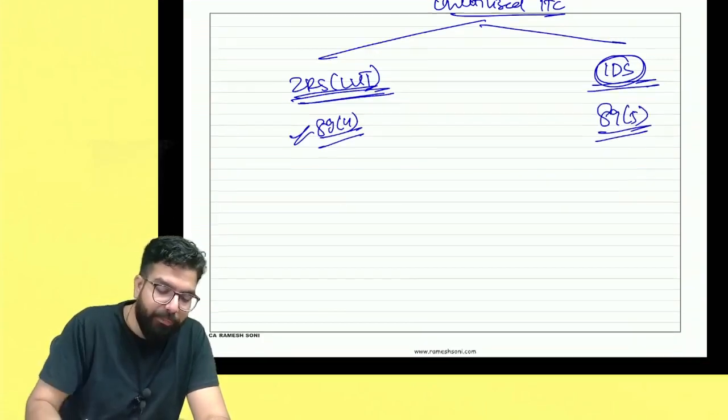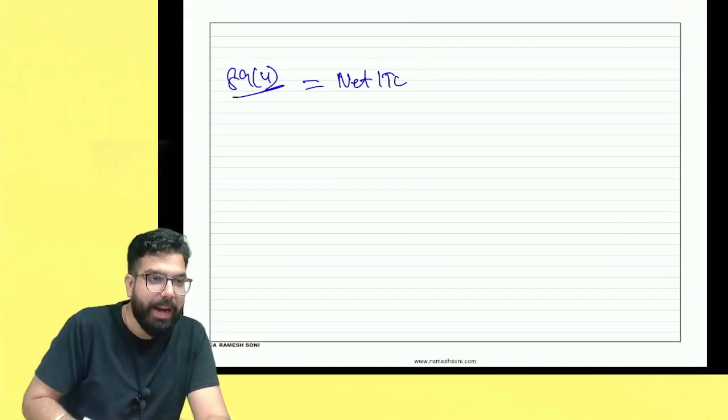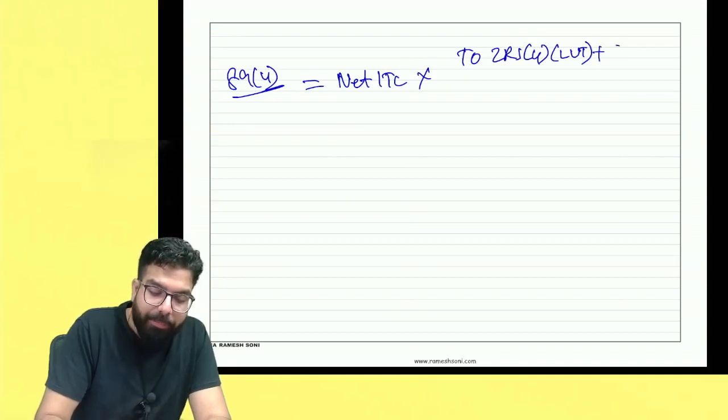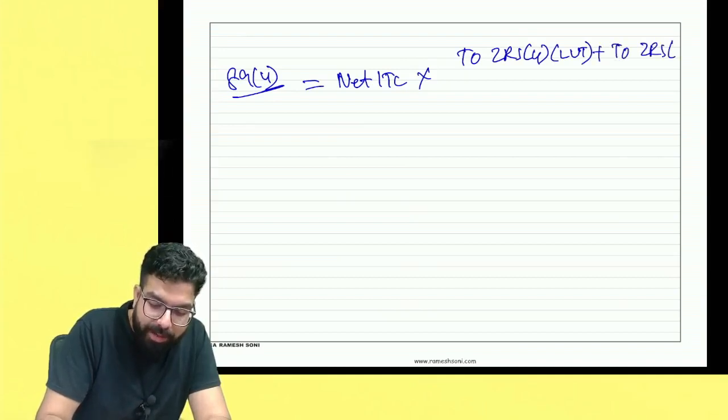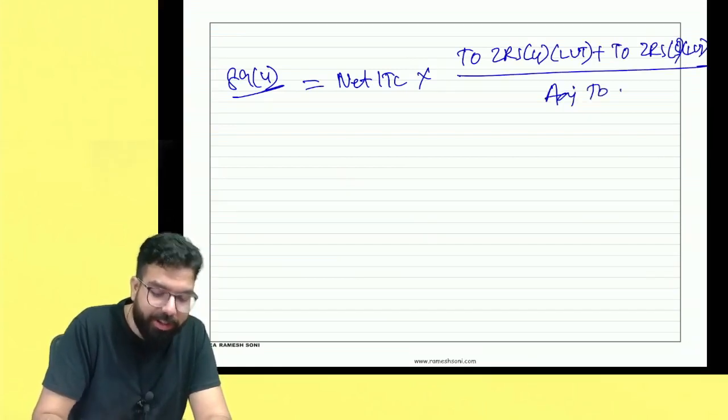Remember one thing, the 89.4 formula. Sir, the 89.4 formula talks about net ITC. You always have to take what, everyone? Net ITC multiplied by turnover of zero rated supply of goods which you have done under LUT, plus turnover of zero rated supply of services which you have done under LUT, and then divided by adjusted total turnover. Right, everyone?